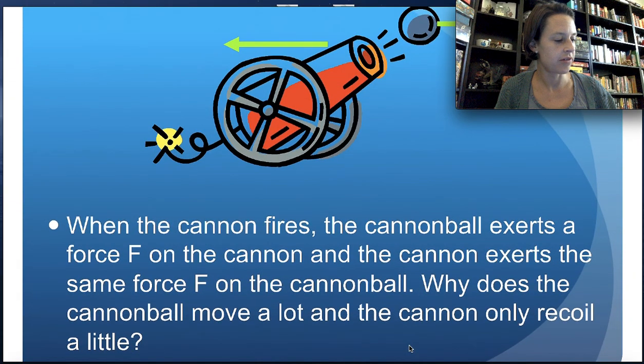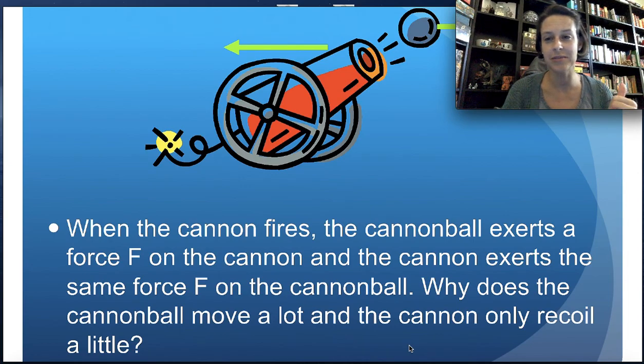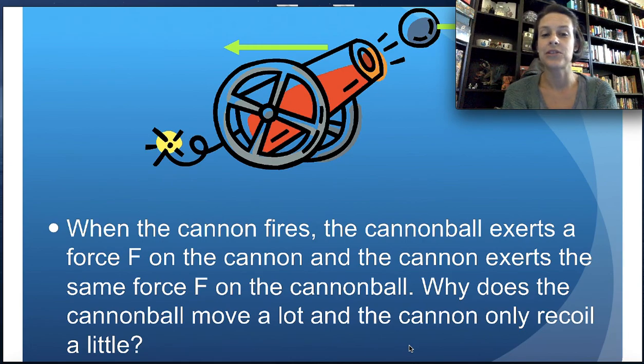Okay, so we've got a little thought question here. If you have ever watched a Civil War movie or something, you've seen a cannon shoot and you see the cannon recoil just a little bit while the cannonball flies off, right? So why don't they move the same amount if forces are equal and opposite? Shouldn't they, if they have equal forces on them, move the same amount? Well, if we think about it,